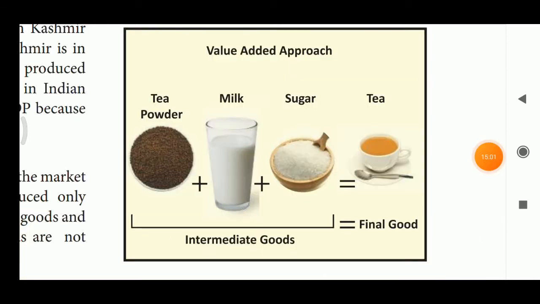See this picture. You can get clarity. Value added approach. Tea powder plus milk plus sugar is equal to tea. What are the intermediate goods here? Tea powder, milk and sugar are called intermediate goods. What is the final output? Final output is tea. That is the final good. Okay. Final good is tea.